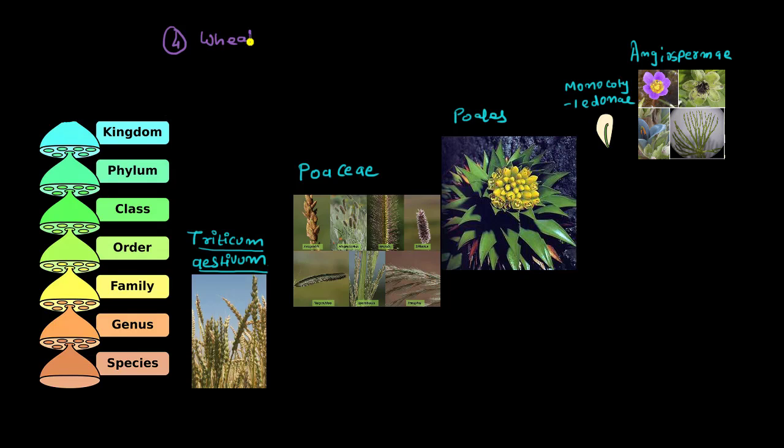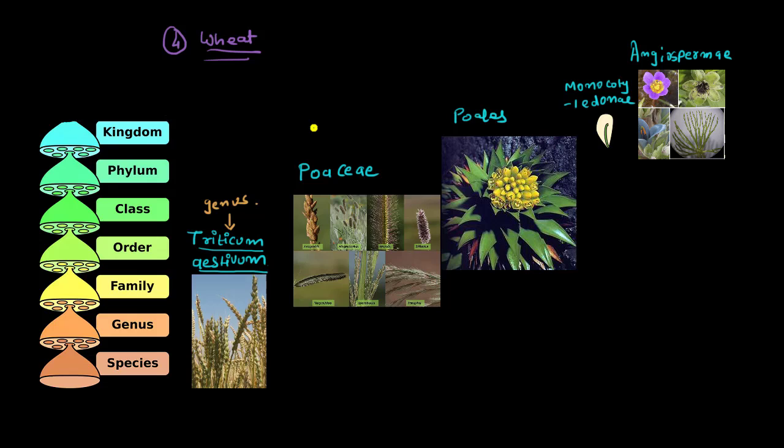Yes, right? So the scientific name of wheat is Triticum aestivum. What is it? Triticum aestivum. And of course, this becomes the genus here. Triticum is the genus and Triticum aestivum is the species of wheat. Of course, there are different species, right?